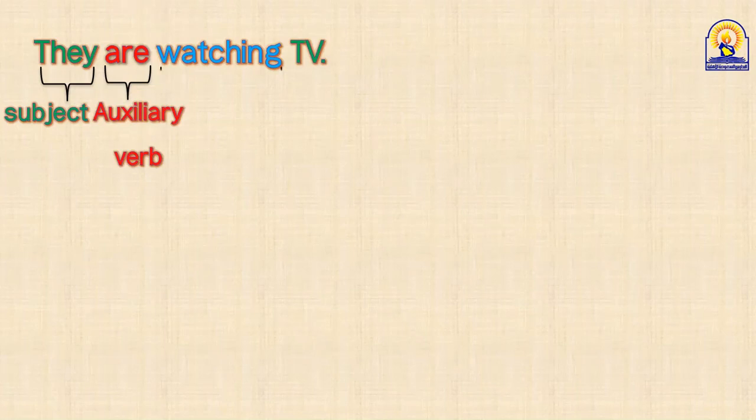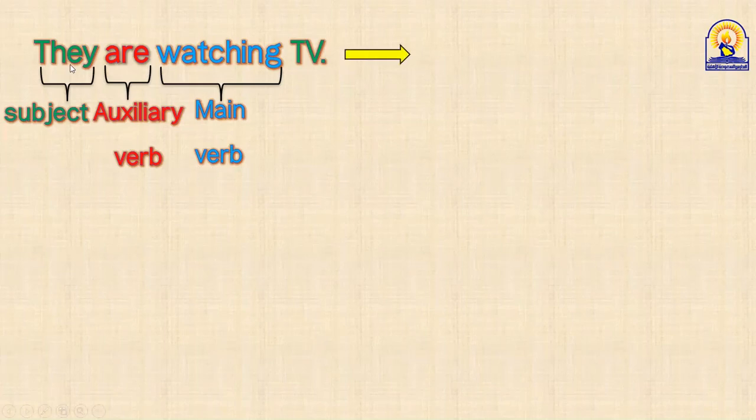And "watching", this is the main verb يا شباب. Main verb I mean الفعل الأساسي. طبعا عشان أعمل سؤال, if I want to make a question, I cannot make a question with the main verb. ما أقدر أستخدم المين verb to make a question. I need an auxiliary verb. And I am lucky. You know why? Because I have here an auxiliary verb. Okay. Yes. This is, يا أحمد, subject plus auxiliary verb plus main verb.